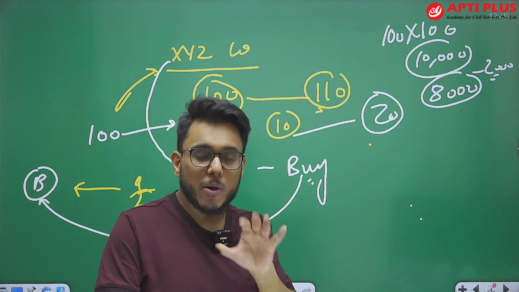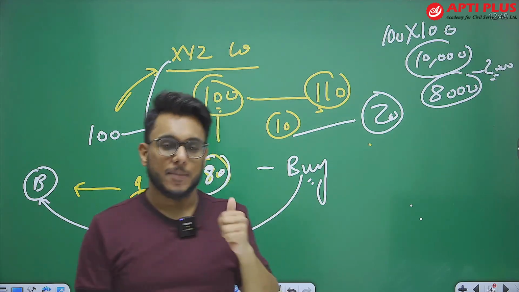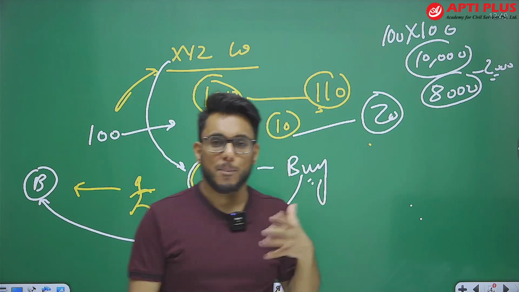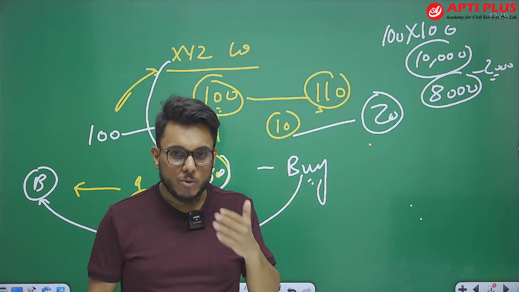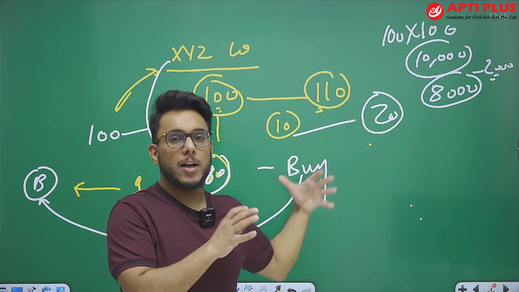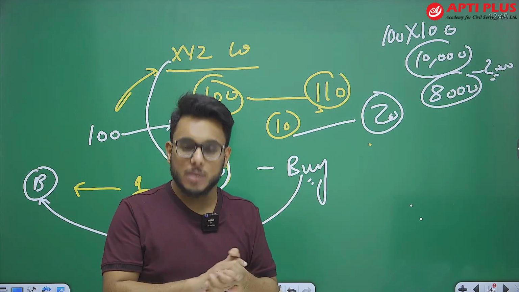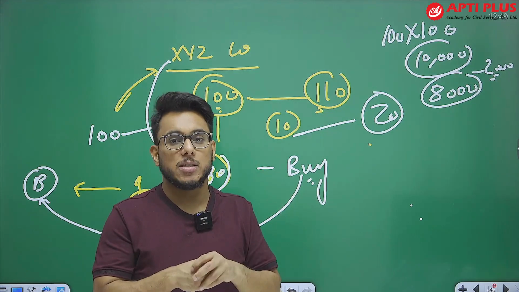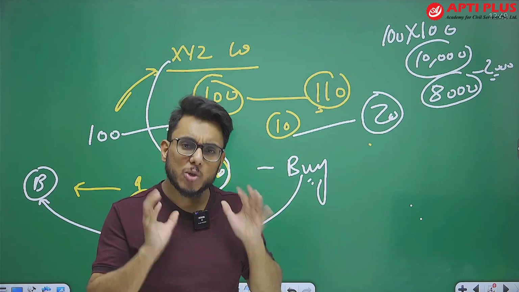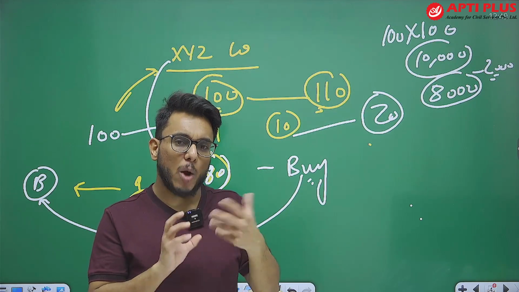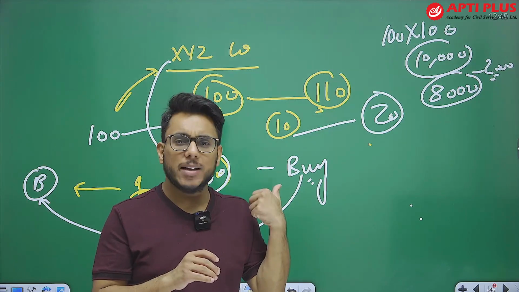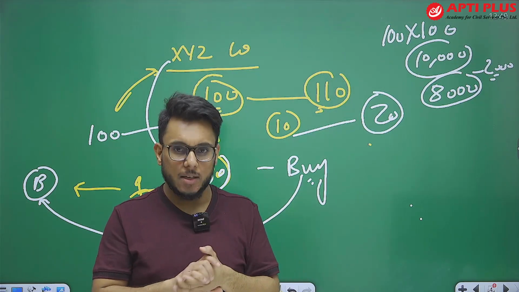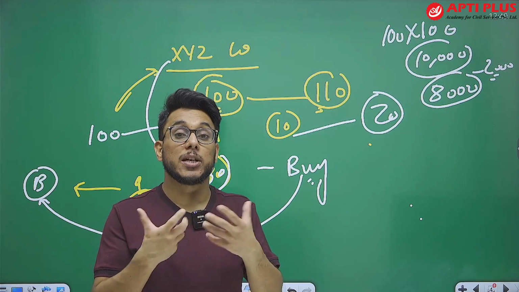So you need to understand that they play an important role. What is that role? They are exposing if companies are doing something wrong. If a company is properly maintaining its accounts and following all the corporate governance norms, what can they expose? They cannot expose anything. So they act as a positive check.